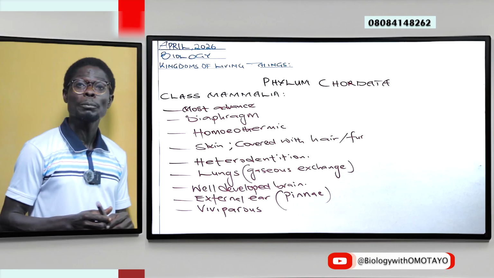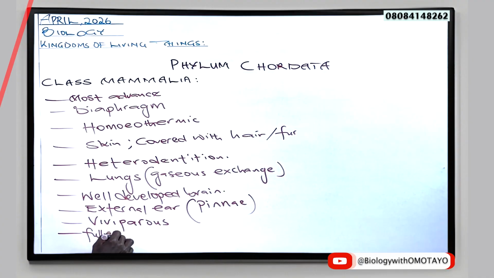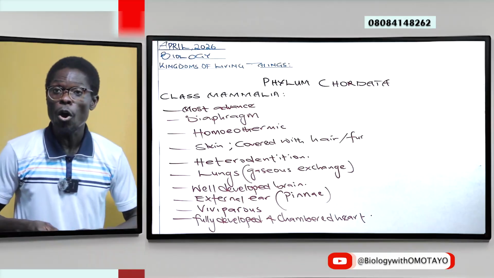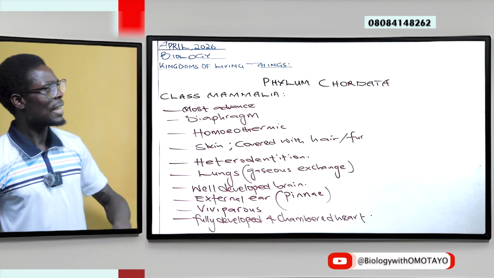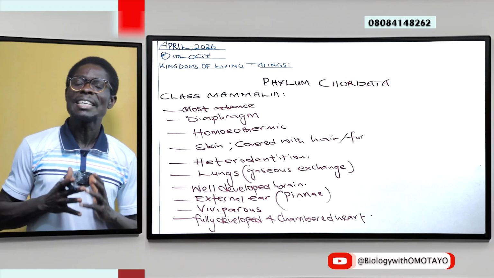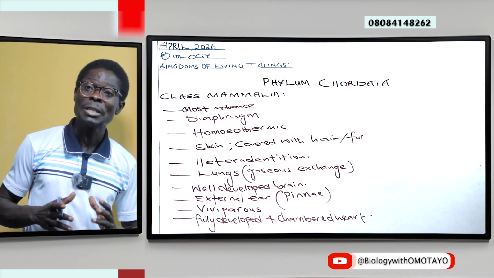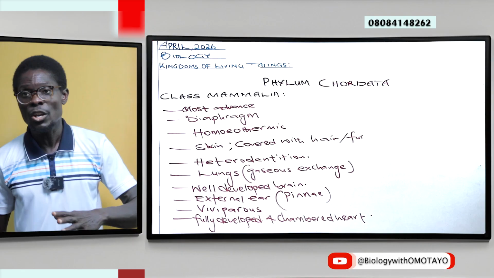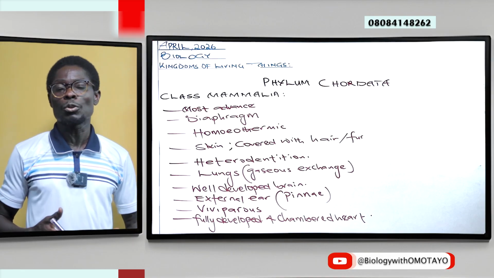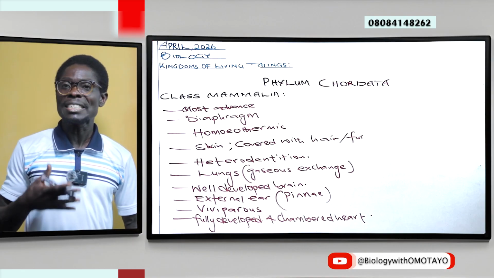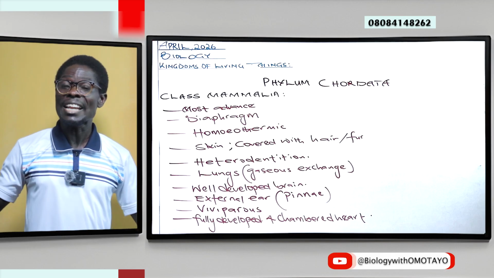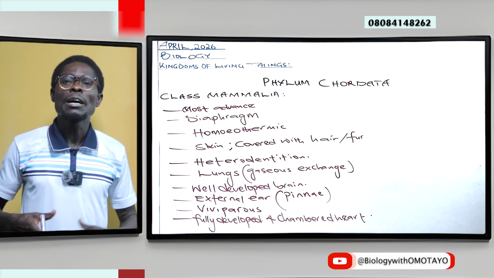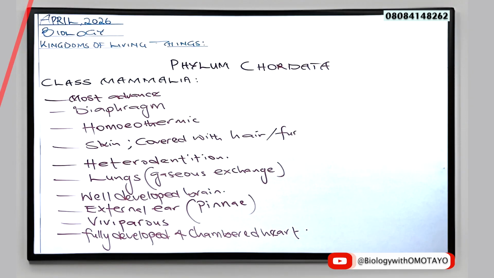They have a fully developed four-chambered heart, as against previous classes where the heart is not fully developed and not four-chambered. Like in the case of pisces, we have just a two-chamber heart that is not well differentiated. In the case of amphibia, we have something similar to a three-chambered heart, but also not well differentiated and separated.